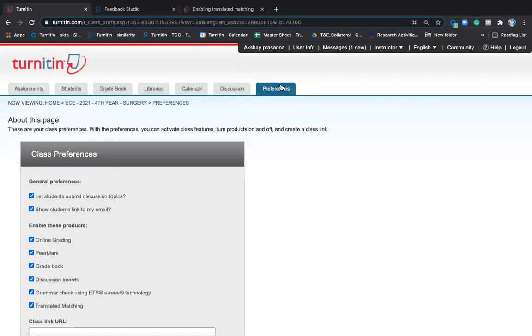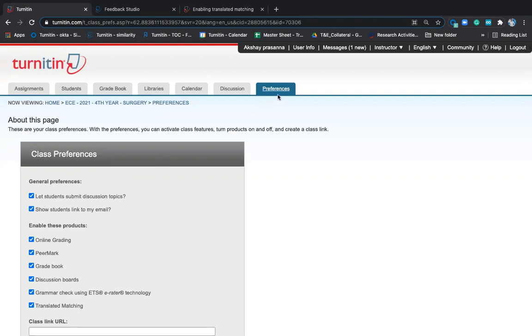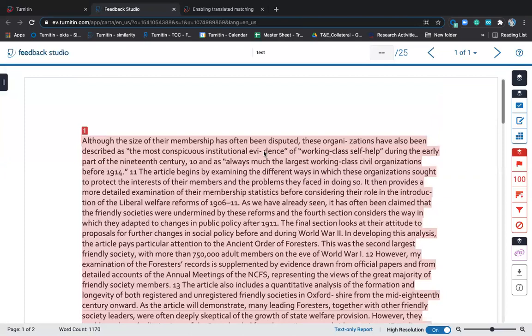So now for the faculty who said that translated matching is not working, please come to preferences. Here is translated matching. Enable this, check this box. You need to check all these boxes, that will enable every feature that is there in Turnitin. So whoever didn't see that option, please note here it is. You can do this in the preferences tab. So these are the things that you can do, and you can analyze it.